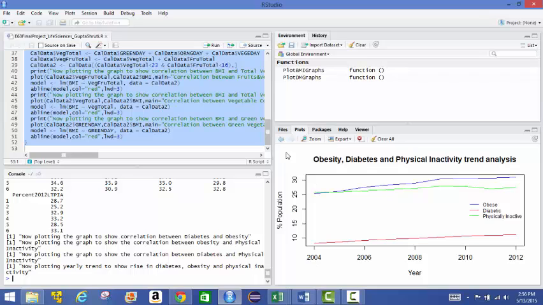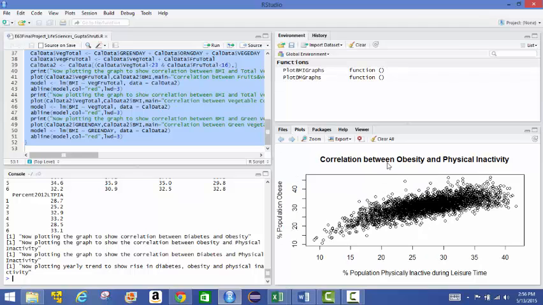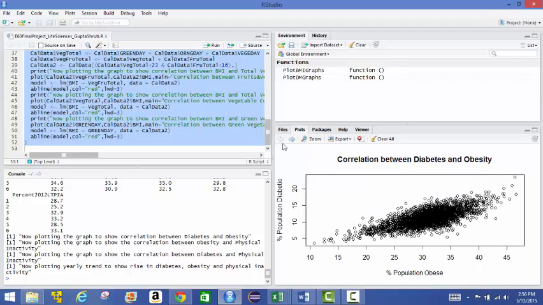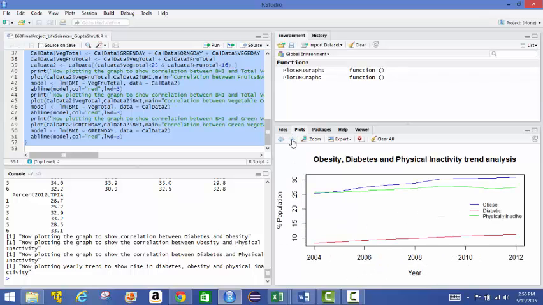This shows me the correlation between diabetes and physical inactivity, between obesity and physical inactivity, and then between diabetes and obesity, and I can keep navigating back and forth between the graphs using these two buttons.